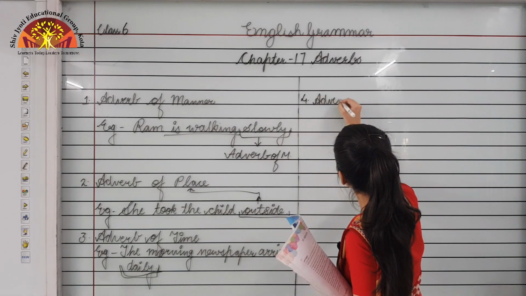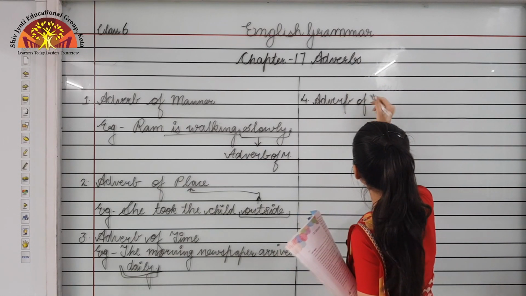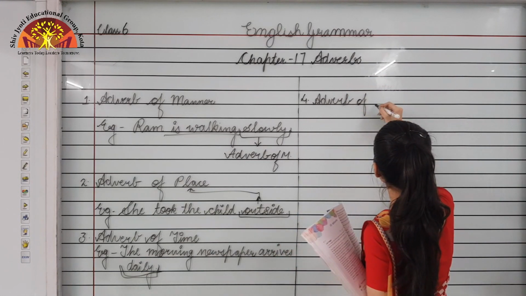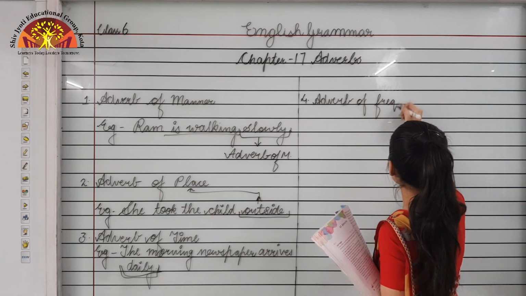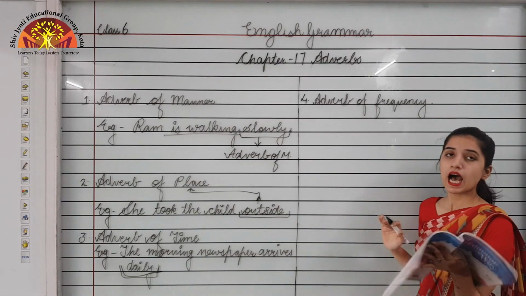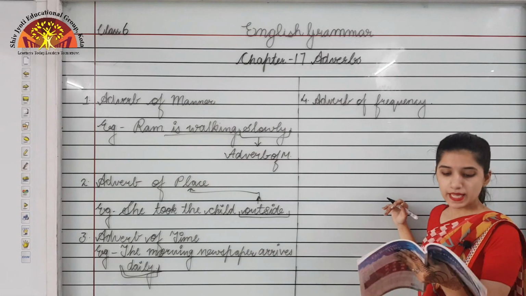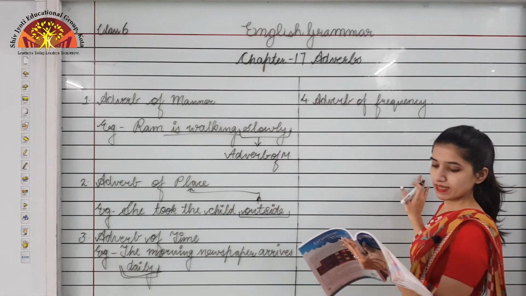Adverb of frequency. It tells us how often the verb took place, or how often the action took place. Okay, so we'll be seeing one example.